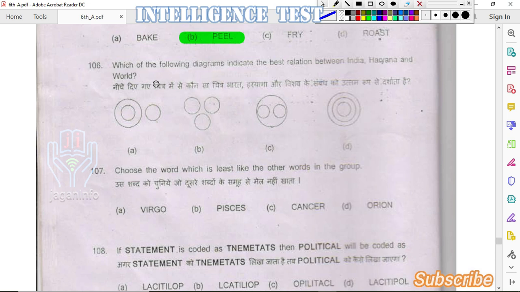Next question. Which of the following diagrams indicates the best relationship between India, Haryana and the world? Generally we consider that the country is in the world and Haryana is in India. So according to that we can easily say the answer is option D. Here we consider the outer circle as world, the second circle as India and the innermost circle as Haryana.